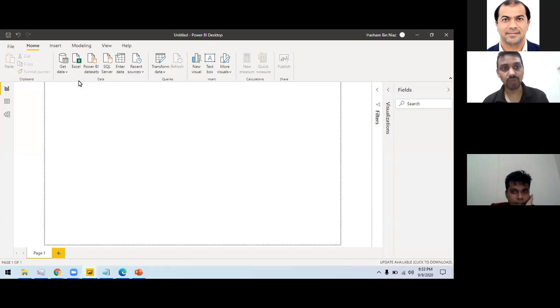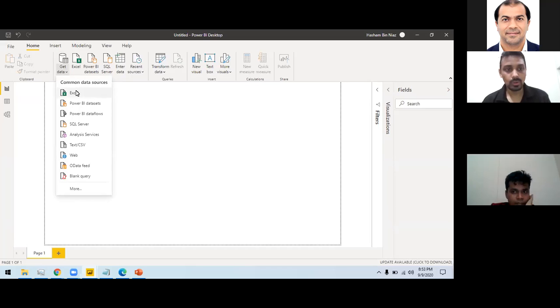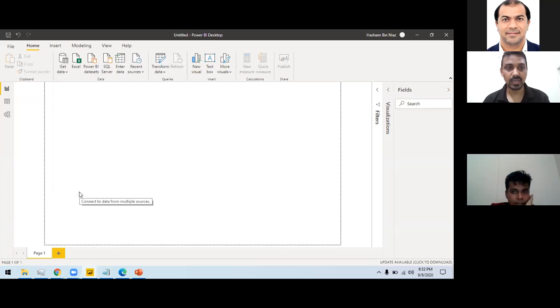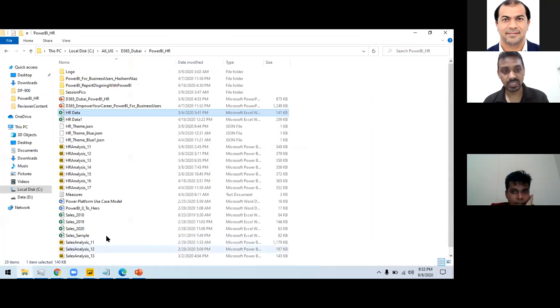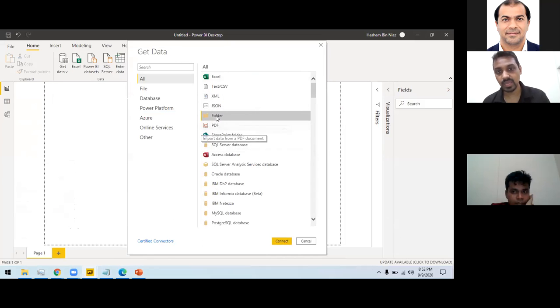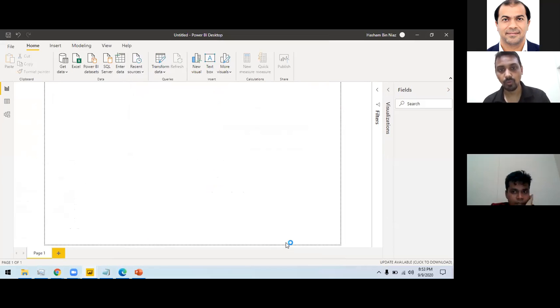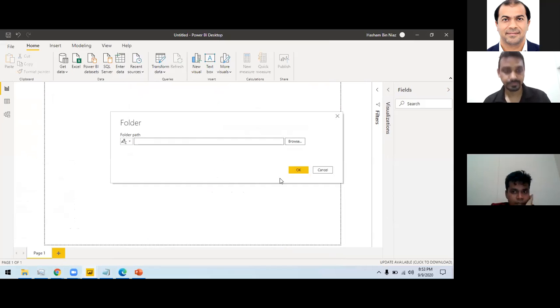So with this, let's try to import this data. What I'm going to do is get this data in my Power BI file. You can have this data uploaded anywhere in the cloud, so you can upload it into a SharePoint folder. If you are not familiar with SharePoint, you can use your local machine as well. Here today I'm going to use my local machine. So I'm saying, okay, let's connect with this folder. This is my path, so I'm providing the path here.